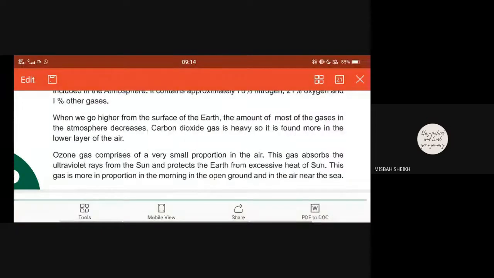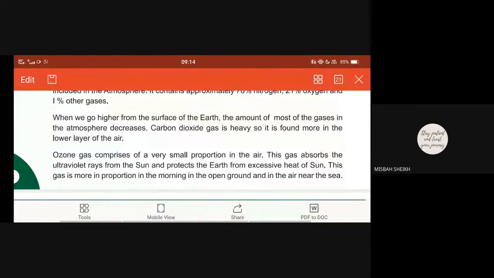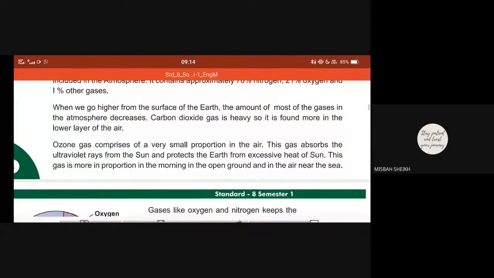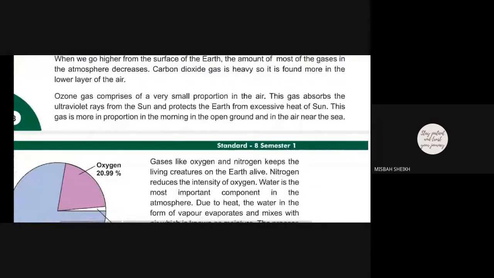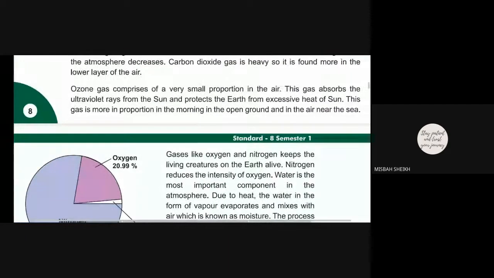Carbon dioxide gas is heavy, so it is found more in the lower layer of the air. Ozone gas comprises a very small proportion in the air.